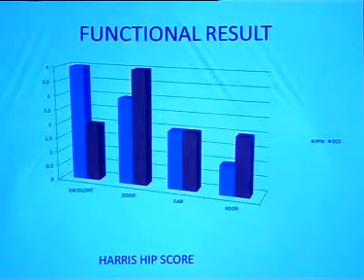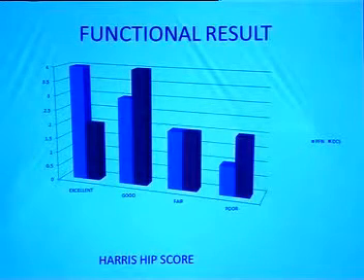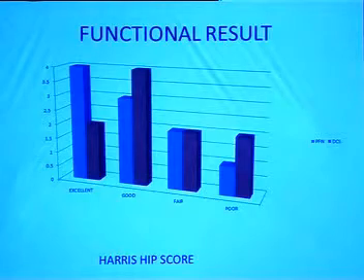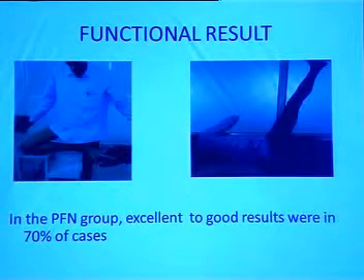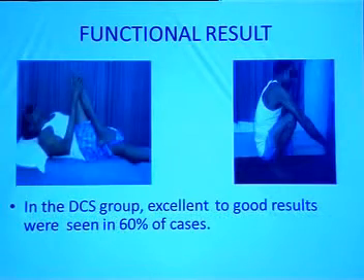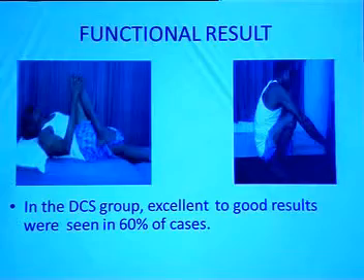Finally, coming to the functional results using the Harris Hip Score, it was divided as excellent, good, fair and poor. Excellent and good results are seen in 70% of the cases in the PFN group, while in the DCS group the excellent and good results are seen in 60% of the cases. Again, this difference was not statistically significant.